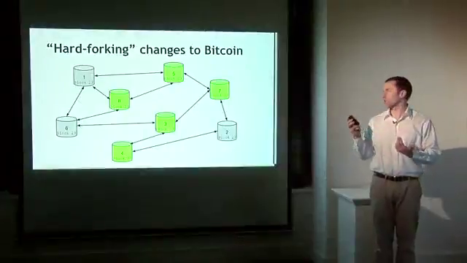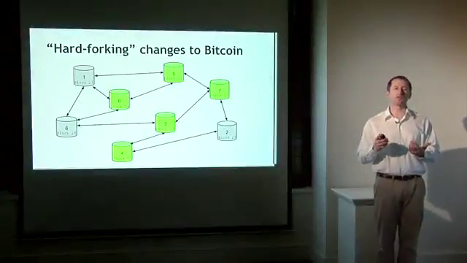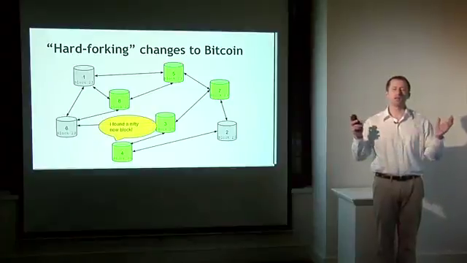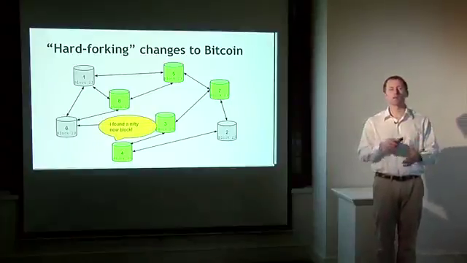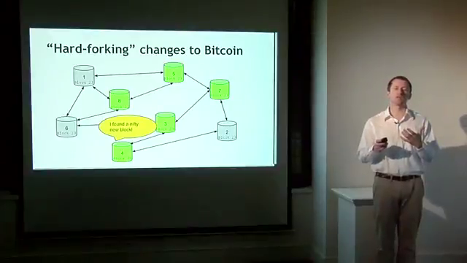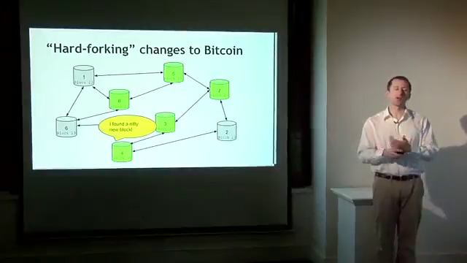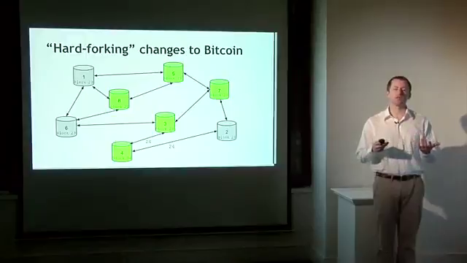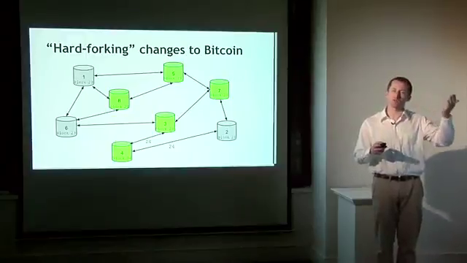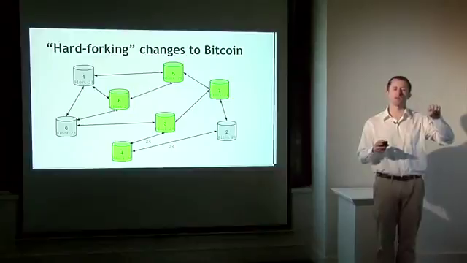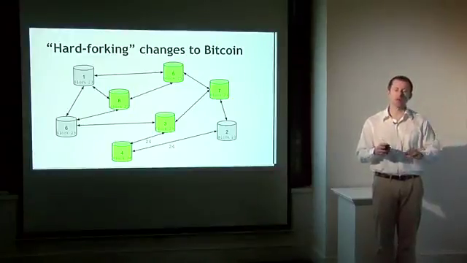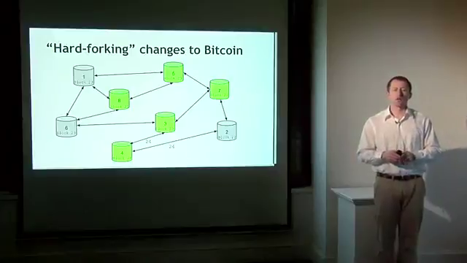Well, let's take a look at a network here where most of the nodes have upgraded, but there are a few that haven't. And now let's say one of the new nodes says, hey, I found this nifty, great new block. Maybe it has some new signature algorithm in one of the transactions using the new features that we've added to Bitcoin. So block 4 has found this and says, okay, I'm going to update and say that's now the newest block. So I'm at block index 24. The rest of the network is at 23.